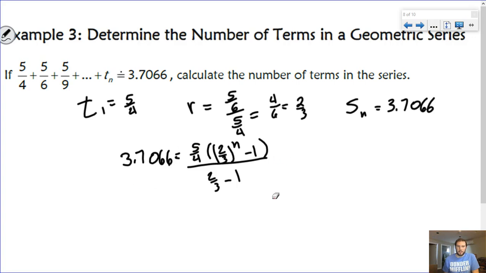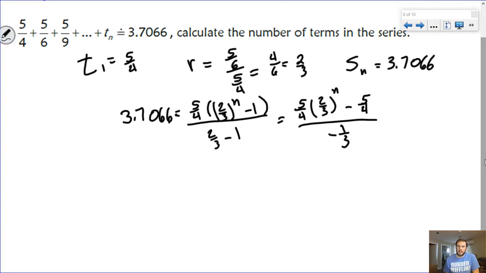Okay, so now I need to try and solve for n here. So what we're going to do is take this equation and start expanding it in order to get this term that has a power of n by itself. So if I expand the bracket, I get 5 over 4 times 2 over 3 to the power n minus 5 over 4, all over 2 over 3 minus 3 over 3, which is negative 1 over 3.